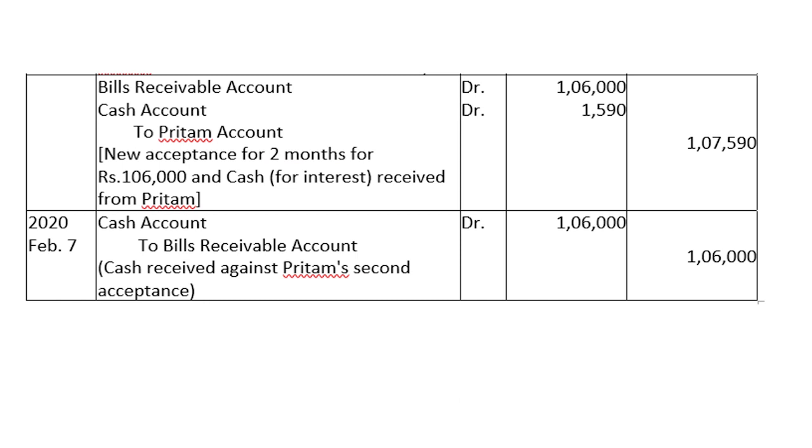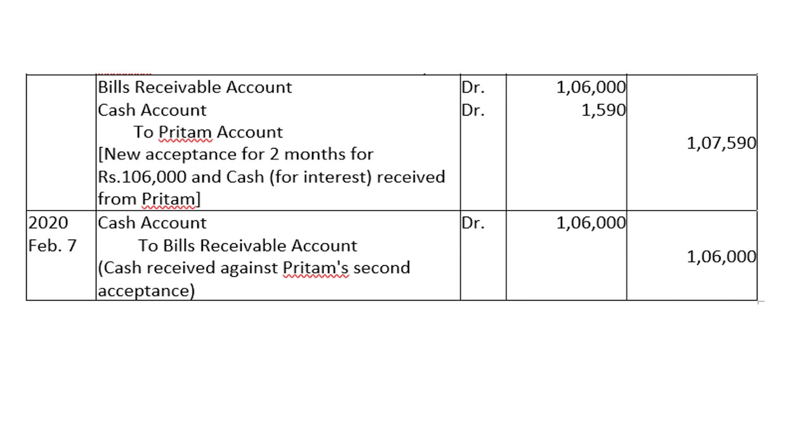Next, for acceptance of the bill. So a new bill has now been drawn and accepted. So bills receivable has been received for rupees 1,06,000. 1,590 rupees interest has been paid by Mr. Preetham as cash. So cash account, cash comes in, cash account debtor to Preetham's account. 1,07,590 has been credited to Preetham's account.